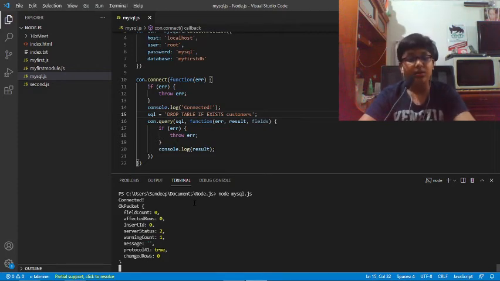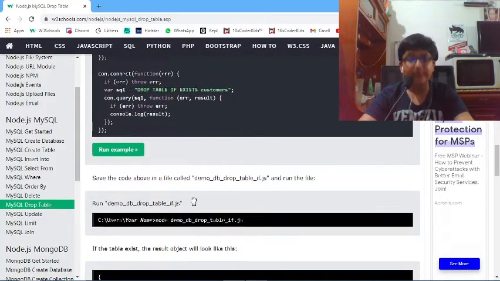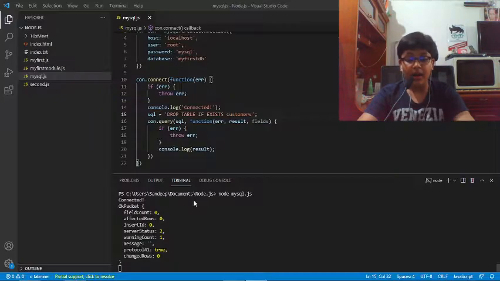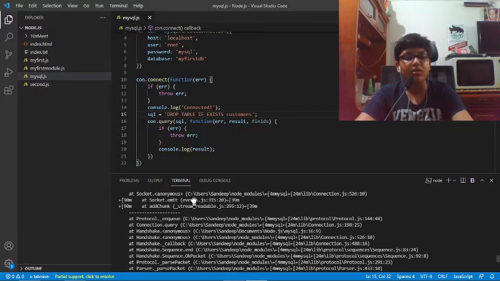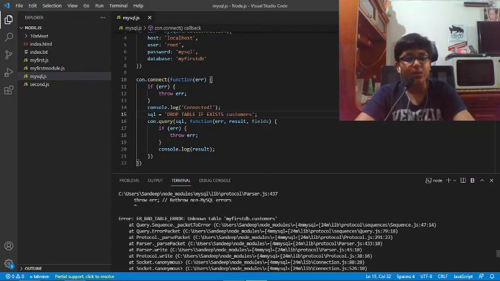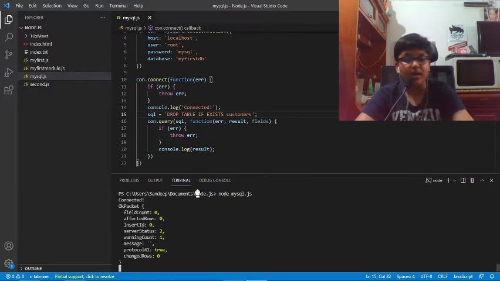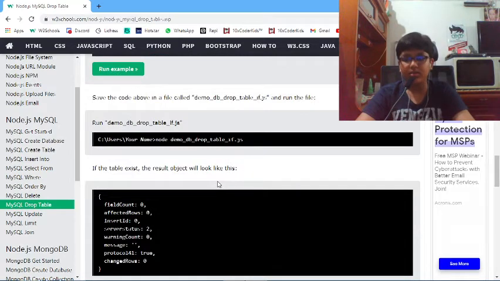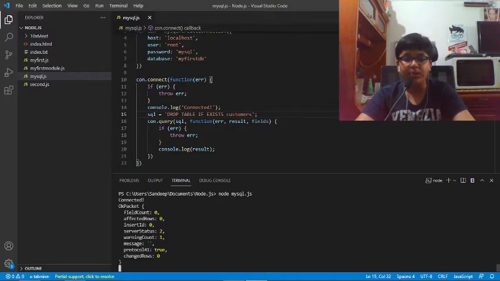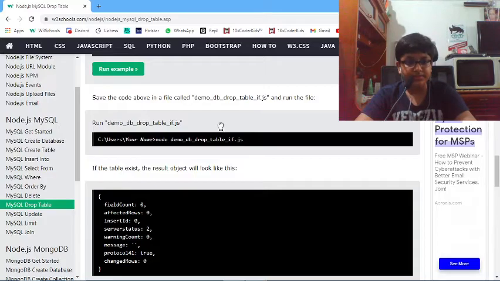Whereas if we didn't add that if exists clause, that statement, then our system, the MySQL database, would have freaked out and given us a long error, handshake, query sequence, query error bucket, and a bunch of stuff. That is not quite what we want. So to not let our application freak out, we'll just give if exists to remain safe every time, right?